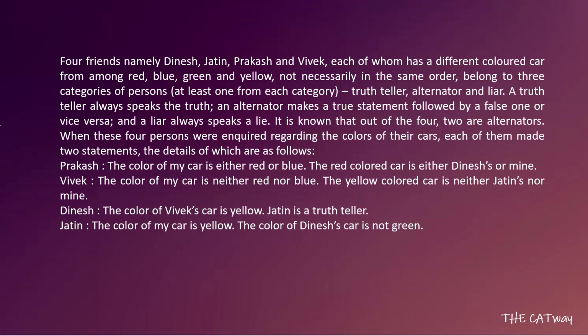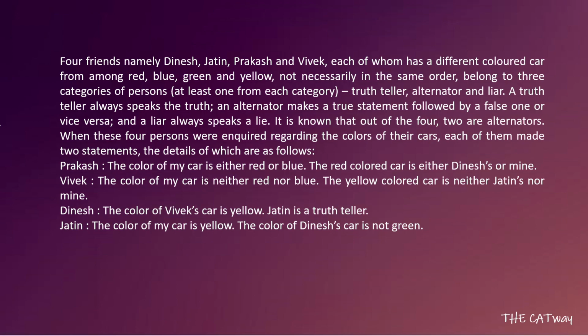The question says that four friends, namely Dinesh, Jatin, Prakash and Vivek, each of whom has a different colored car from among red, blue, green and yellow, not necessarily in the same order, belong to three categories of person, at least one from each category: truth teller, alternator, and liar. A truth teller always speaks the truth, an alternator makes a true statement followed by a false one, or vice versa, and a liar always speaks a lie. It is known that out of four, two are alternators.